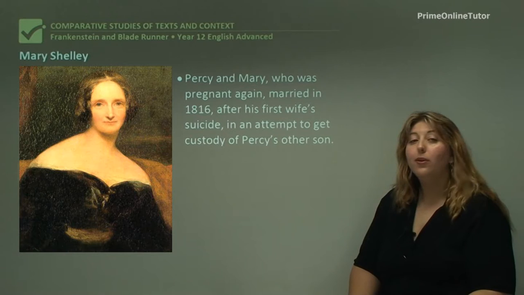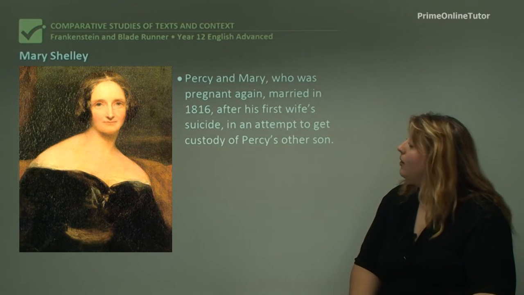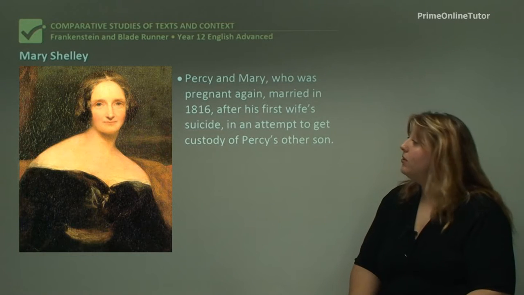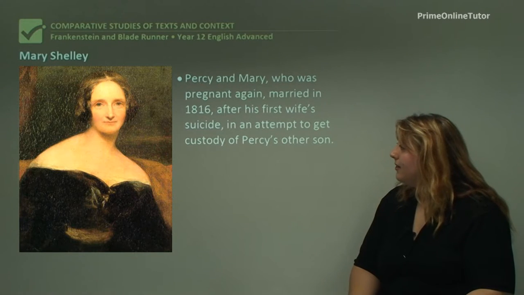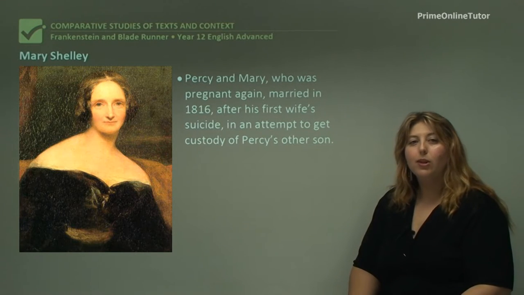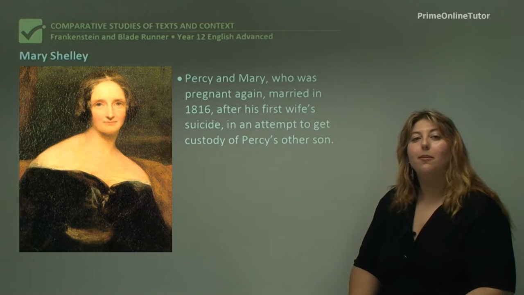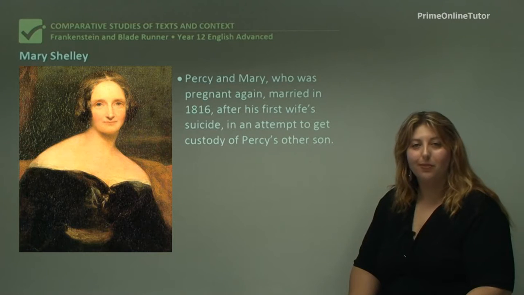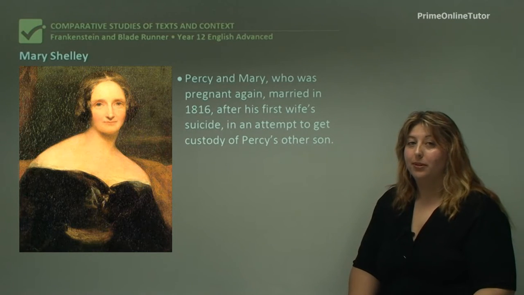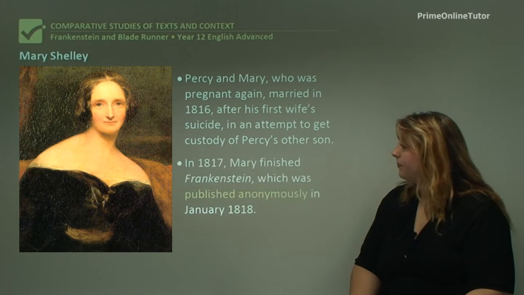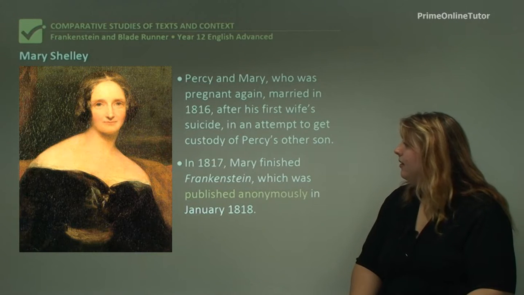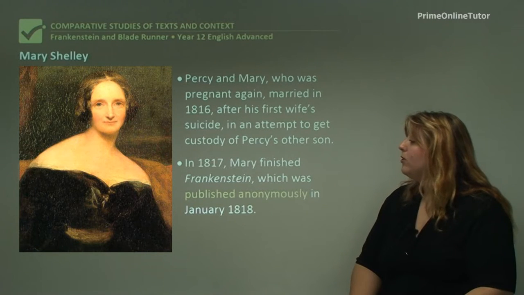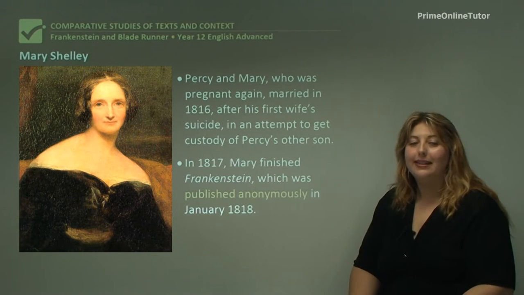So at this point, Percy and Mary, who was pregnant again, got married in 1816. This was after his first wife's suicide, and in an attempt to get custody of Percy's other son. So a lawyer advised the two that the best hope they had for getting custody was to present a more respectable appearance to the court, and this is what prompted them to get married. In 1817, Mary finished Frankenstein, which was published anonymously in January 1818.